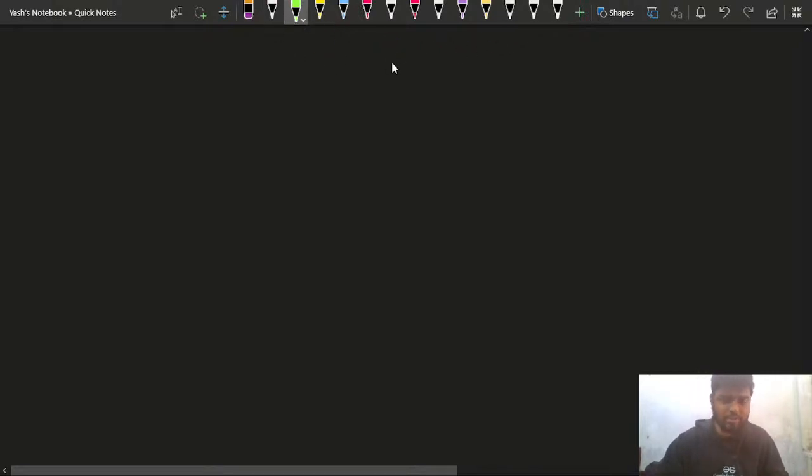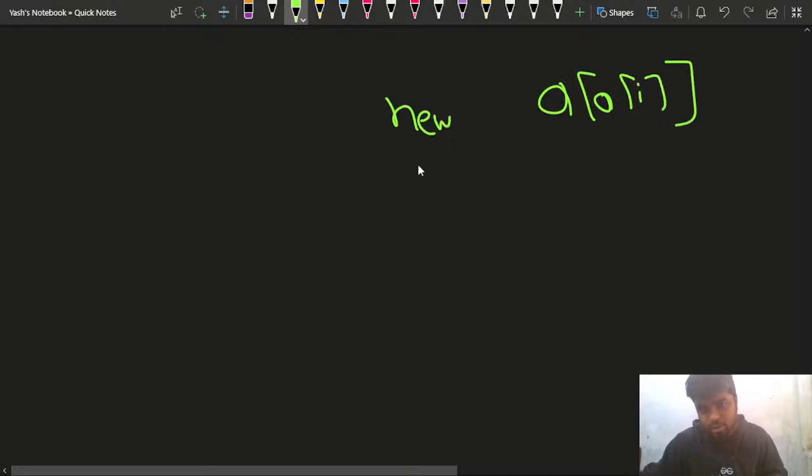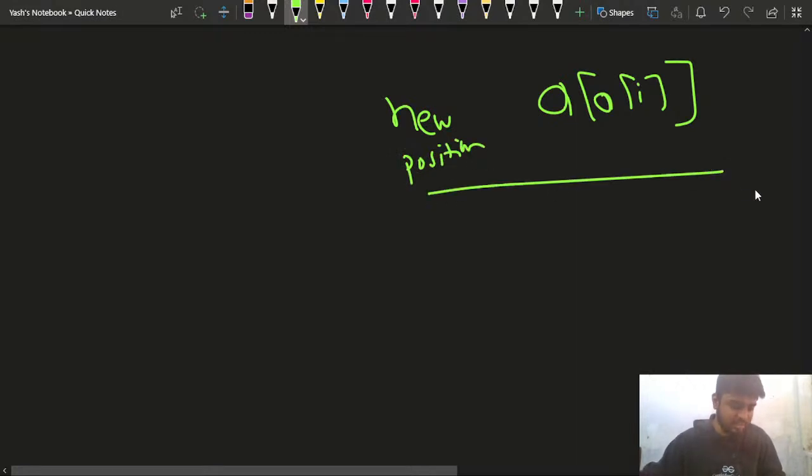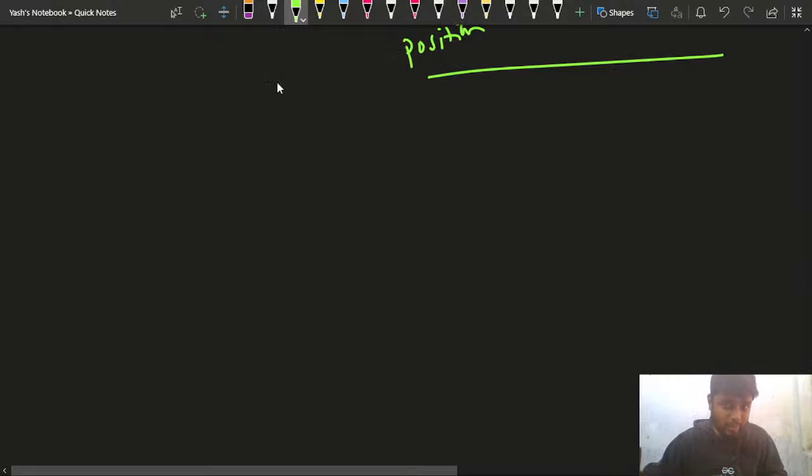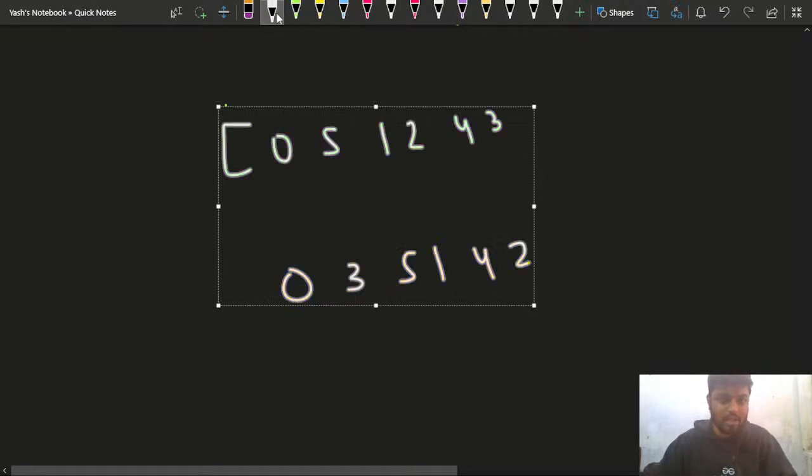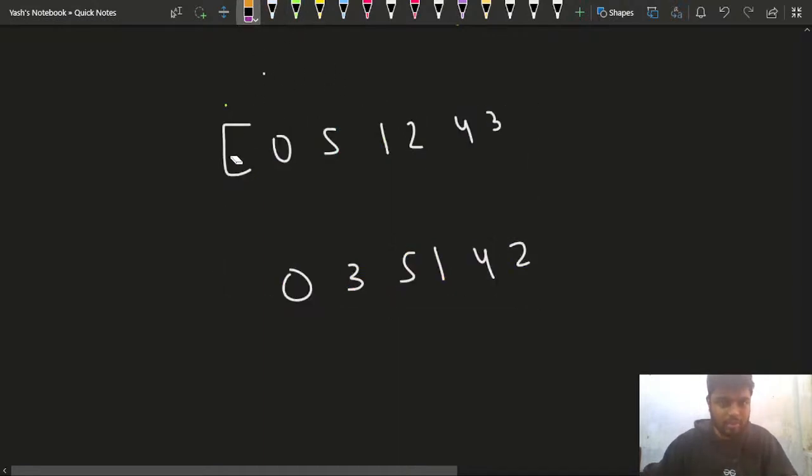I hope that you have understood it. Basically a of I is the new position. For every element, the new position for every element is a of I. This is what I am doing. Now how am I doing this? Let me just copy this particular test case so that you can understand it better.